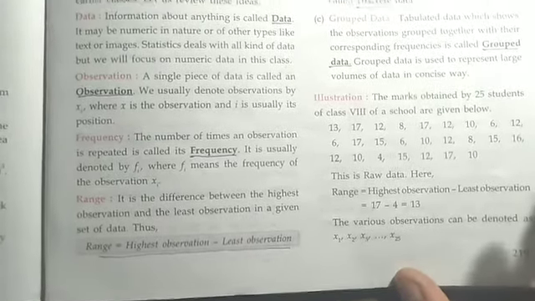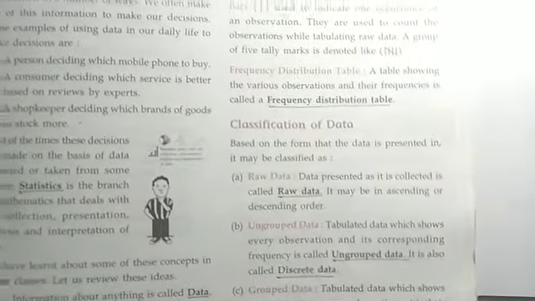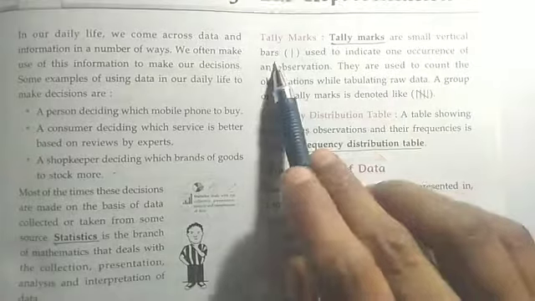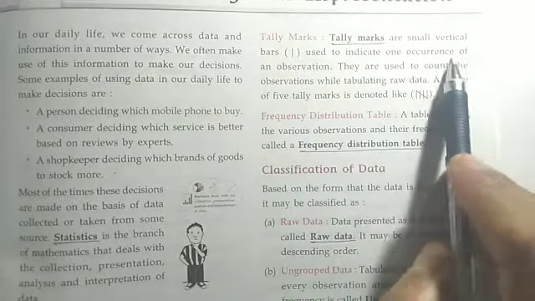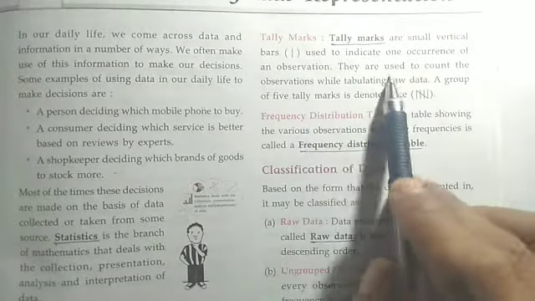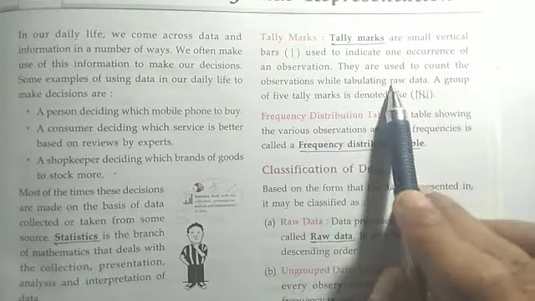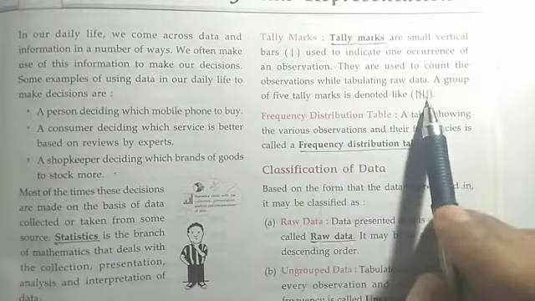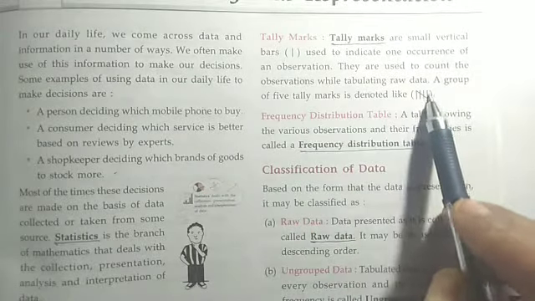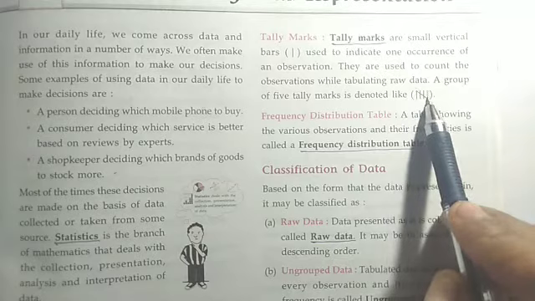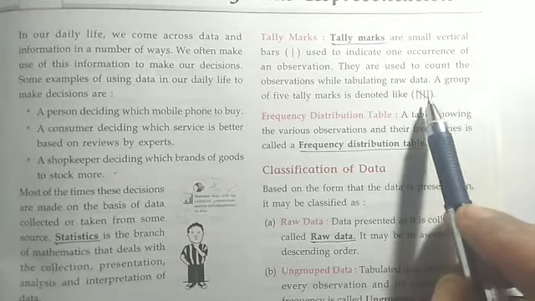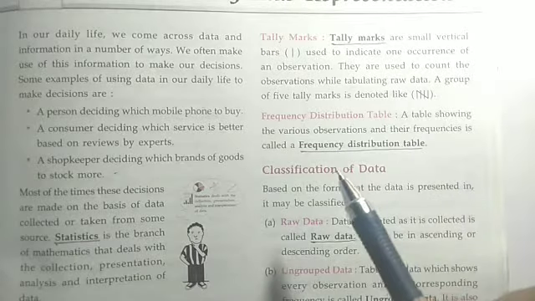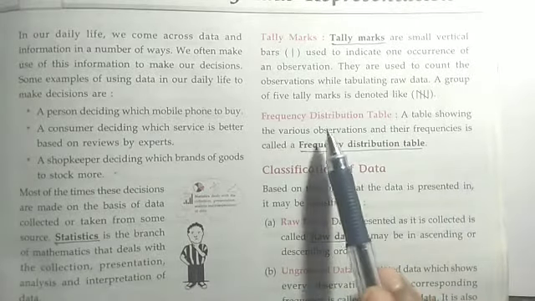Now next one is tally mark. What is meant by tally mark? Tally marks are small vertical bars used to indicate one occurrence of an observation. They are used to count the observations while tabulating raw data. A group of 5 tally marks is denoted by 1, 2, 3, 4, and the fifth one we will cut across the four. Then it means 5 observations. That observation repeats 5 times. That is the meaning.